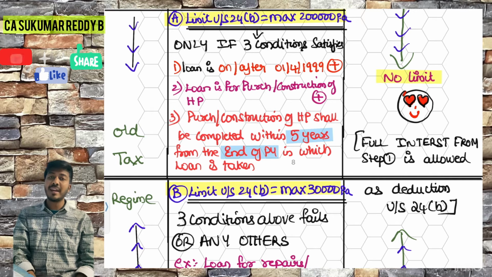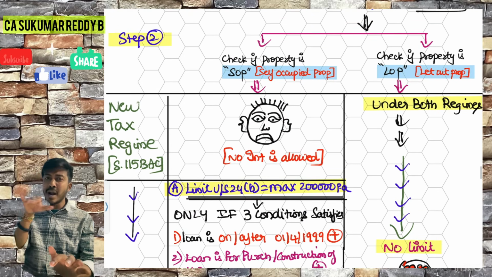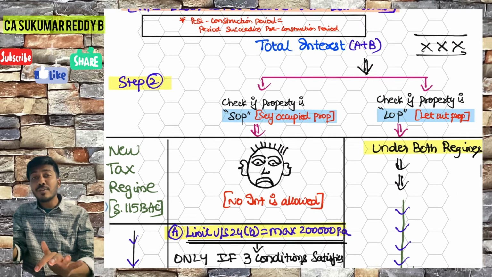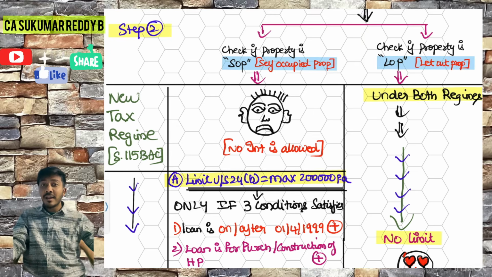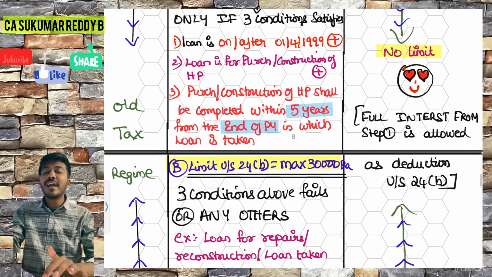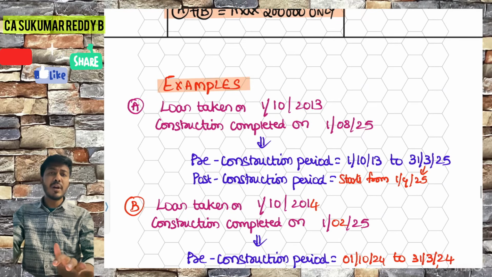However, if this step 1 interest is not because of SOP but because of LOP, there are no conditions, nothing. It is fully available as deduction. Got it or not? Now let us do some examples.